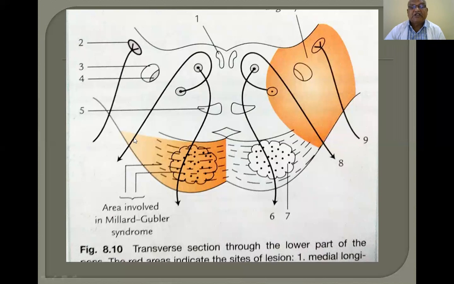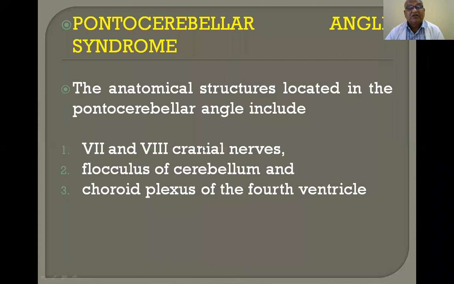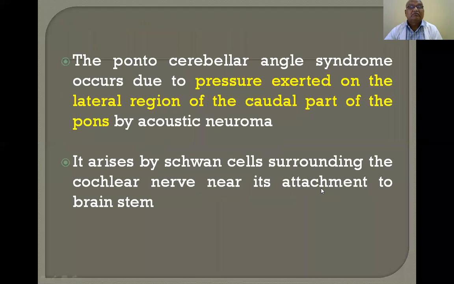The structures present in that region will be affected if the corresponding blood supply to that area is occluded. This area is supplied by the anterior inferior cerebellar artery, and this area is supplied by branches from the basilar artery. So the area involved in Millard-Gubler syndrome is supplied by the anterior inferior cerebellar artery. The anatomical structures located in the pontocerebellar angle include the 7th and 8th cranial nerves, the flocculus of the cerebellum, the choroid plexus and the 4th ventricle. Pontocerebellar angle syndrome occurs due to pressure exerted on the lateral region of the caudal part of the pons by an acoustic neuroma.